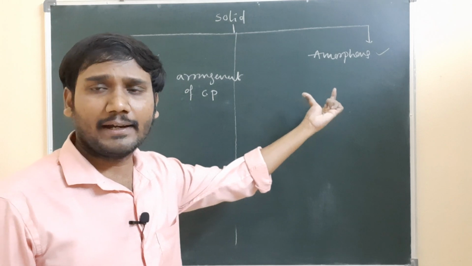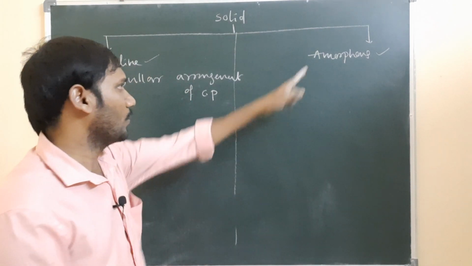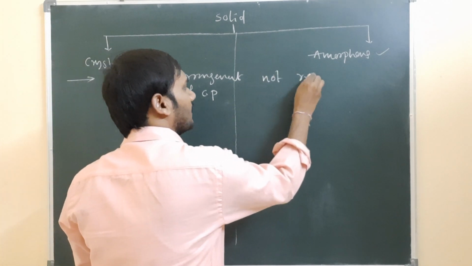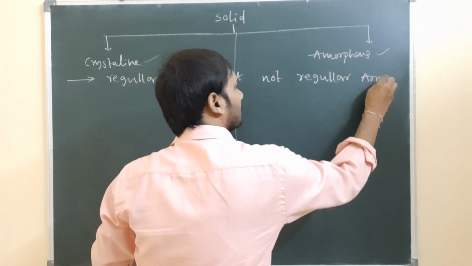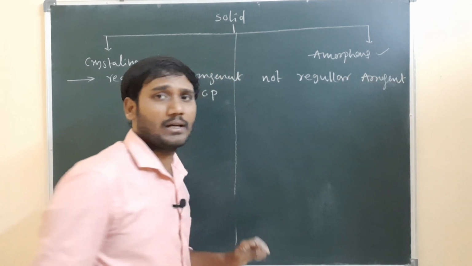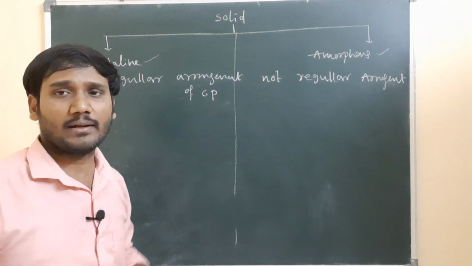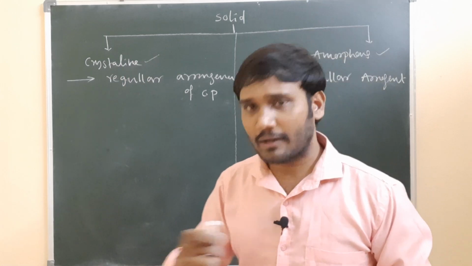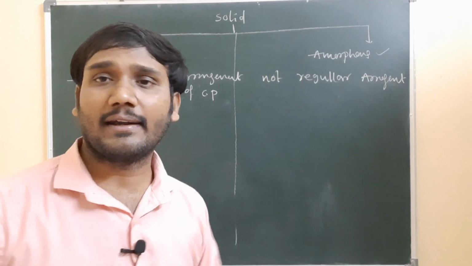And in a solid, if the constituent particles are not in a regular arrangement, we can say that it is an amorphous solid. Not a regular arrangement of constituent particles is called amorphous. The regular arrangement of the constituent particles is a crystalline solid. So what is the meaning of regular arrangement? How can you say it is a regular arrangement or not?